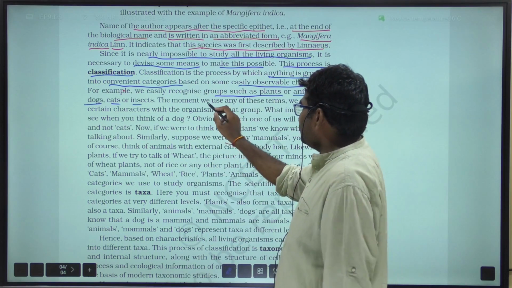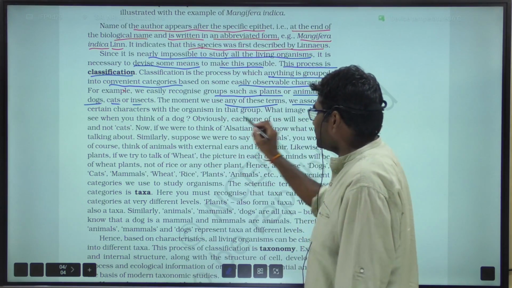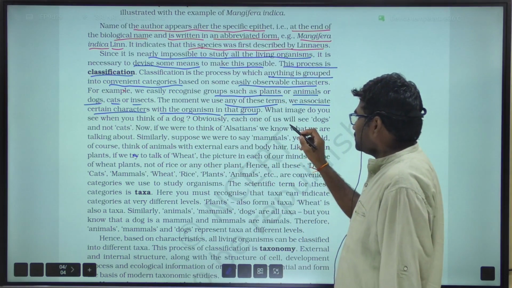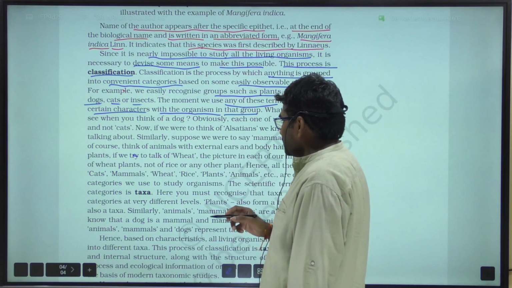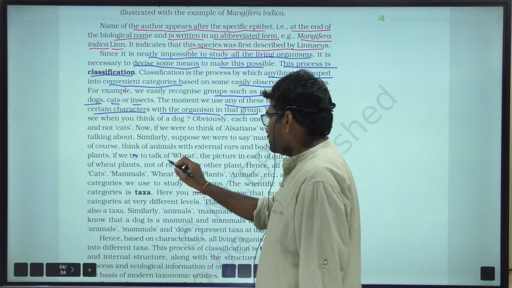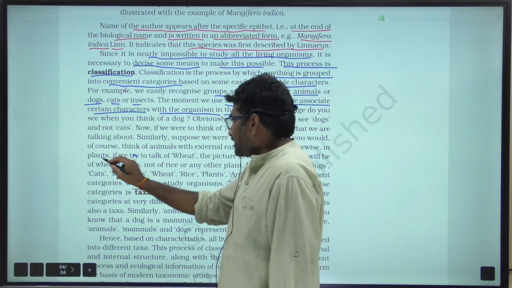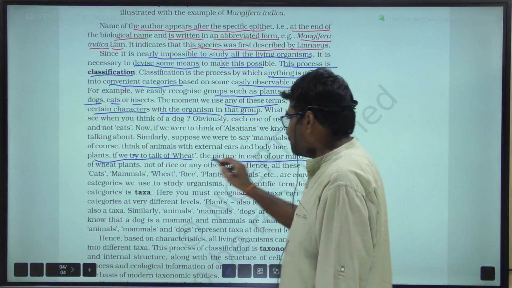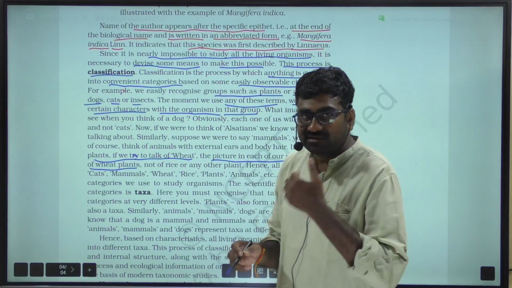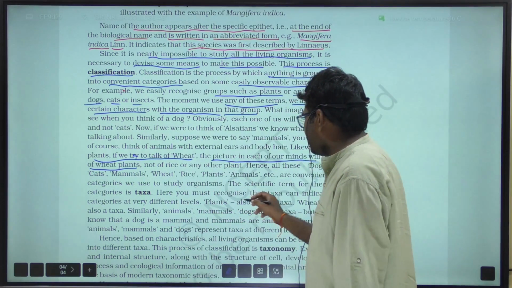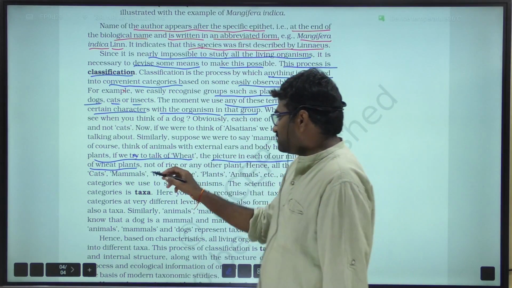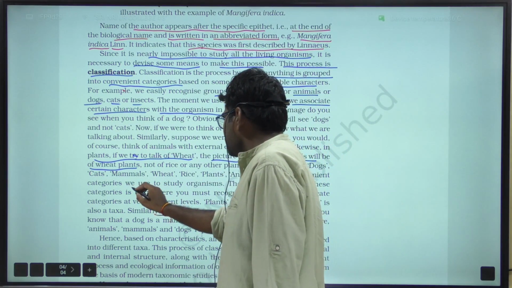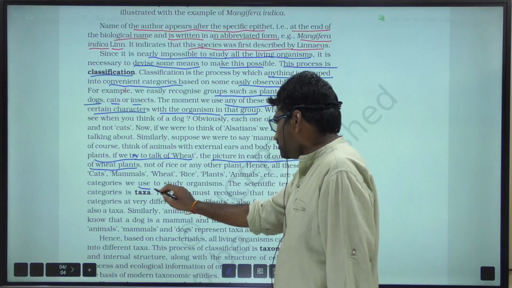The moment we use any of these terms, we associate certain characters with the organism in that group. For example, in plants, if we talk of wheat, the picture in each of our minds will be of wheat plants, not of rice or any other plant. Hence, dogs, cats, mammals, wheat, rice, plants, animals, etc. are convenient categories we use to study organisms.